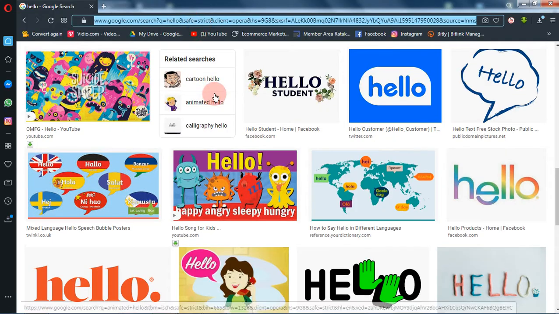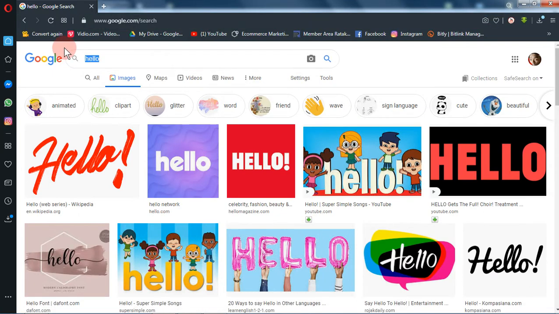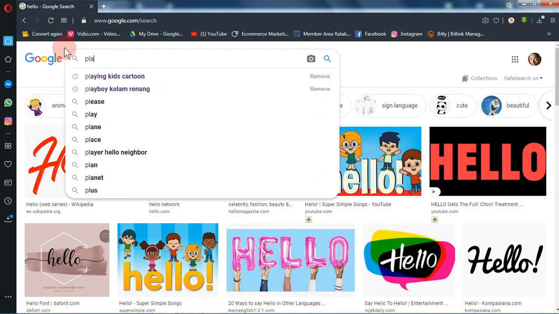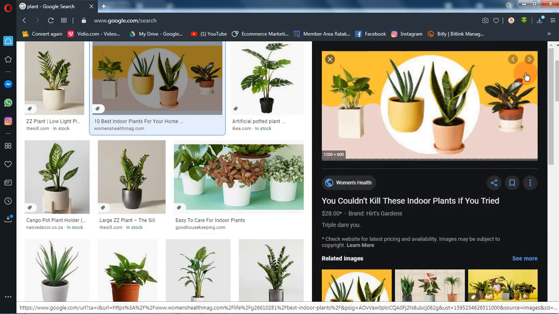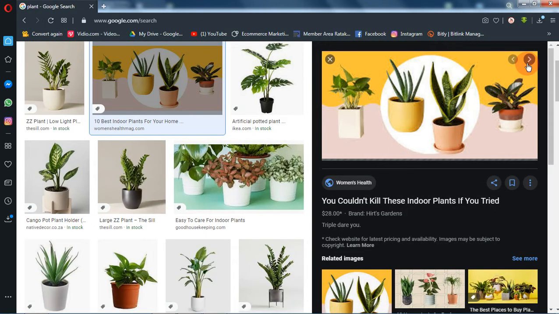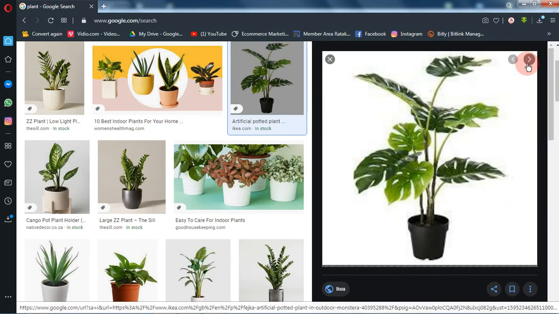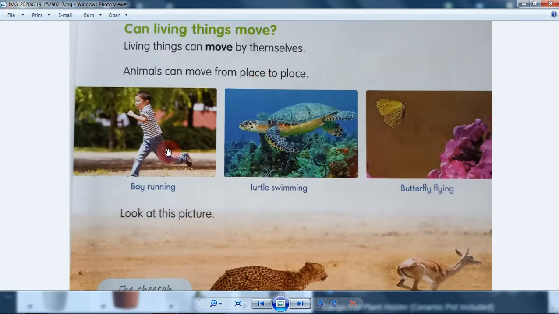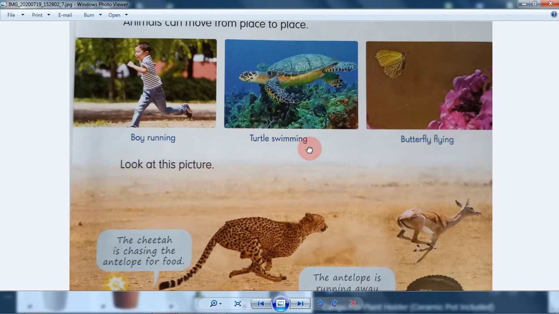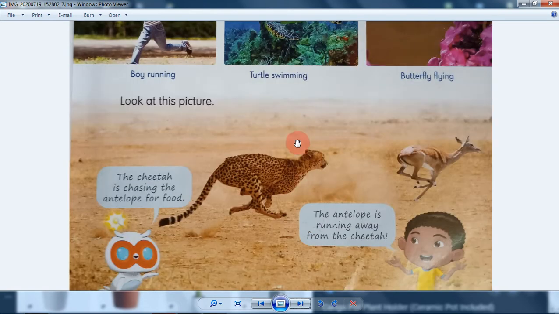Plant. Now we find it here. It's a plant. This is a living thing too, but it cannot move by itself. So, living things that can move by themselves are, for example, this boy, animals, and so on. But the plant cannot move by itself.